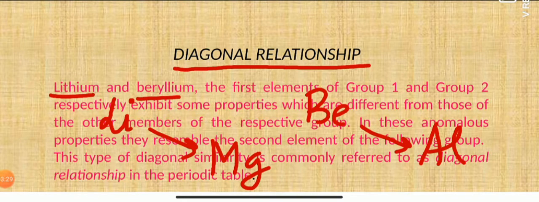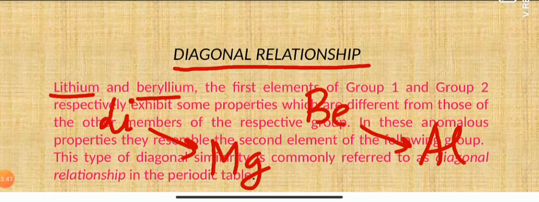So what is diagonal relationship? The resemblance in properties of the first element of group 1 and 2 with that of the element present in the next period and diagonal to it is called a diagonal relationship.